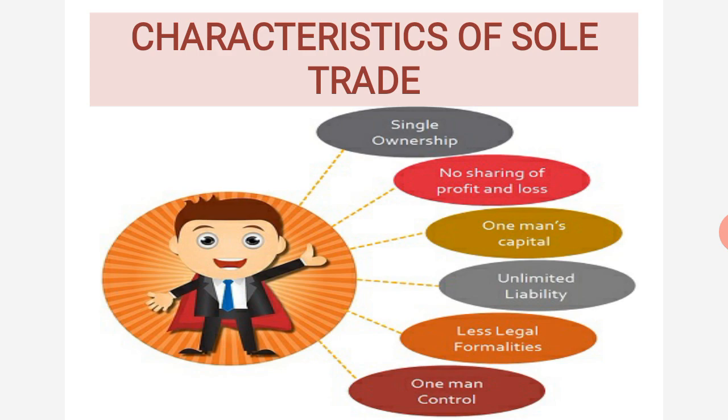Second one is no sharing of profit and loss. Can an outsider come and tell you, give me 50% profit, or I will share your loss? No one can tell this. So here the second feature is no sharing of profit and loss. The profit and the losses will not be shared with the outsiders. No one can come and share.